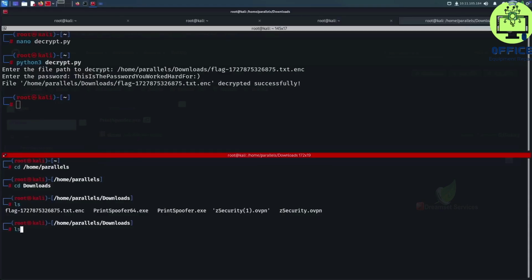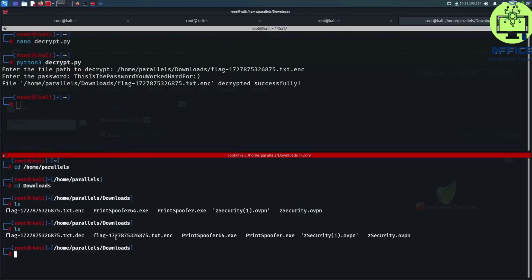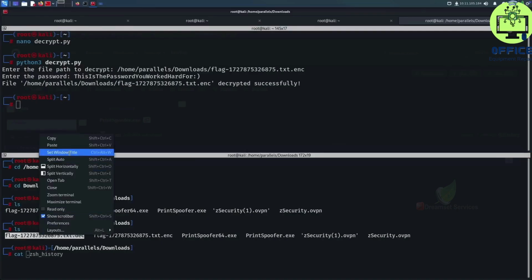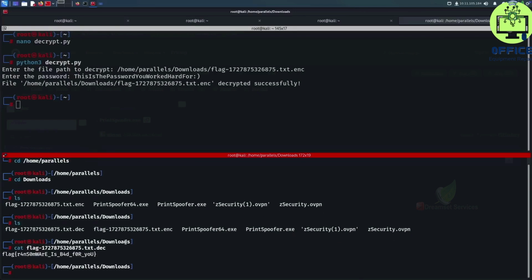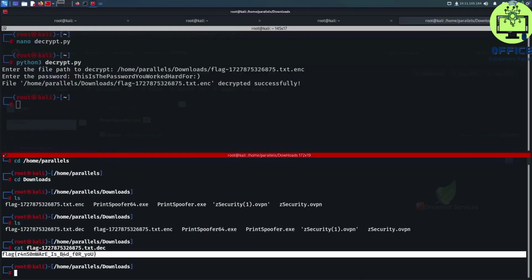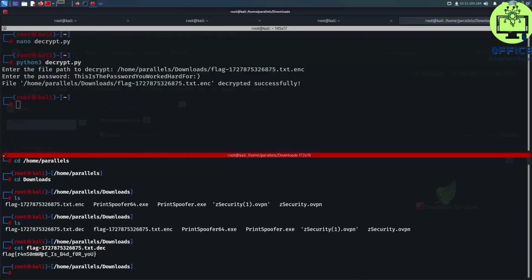Now if I do ls again, we'll see that we have another file called flag.txt.dec, which is a decrypted format. So let me cat this exact file to view the contents. And there we go. Here is our flag, which says ransomware is bad for you.